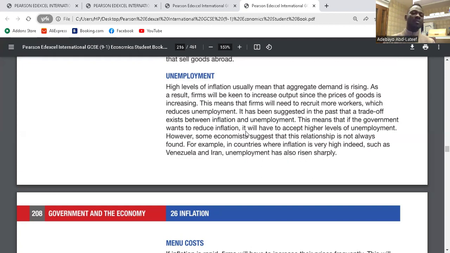Clear? So as soon as prices increase within the economy, it would have been as a result of increasing demand within the economy. If demand is increasing, output must increase. Firms must produce more to meet the demand. As a result of that, unemployment would fall. If unemployment continues to fall, income levels would rise for households. They will start buying more. Aggregate demand will increase, and inflation will follow. Do you get it? So that is the point there. For inflation to reduce, we have to increase unemployment. Clear.